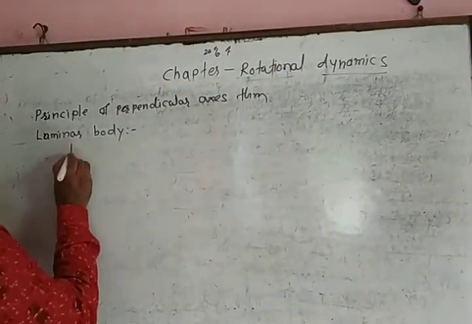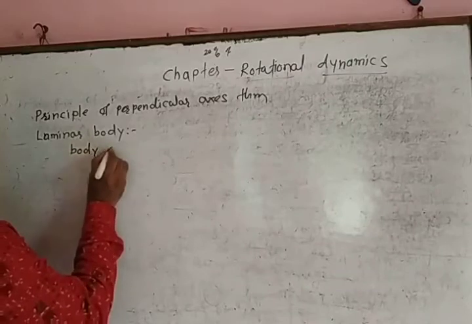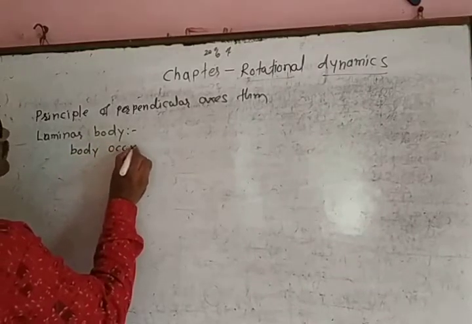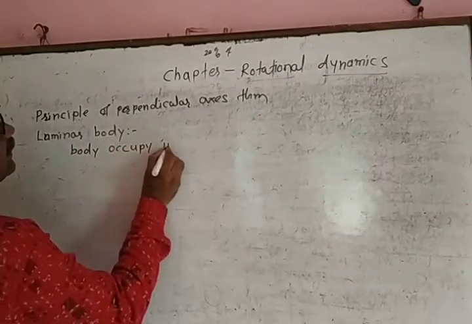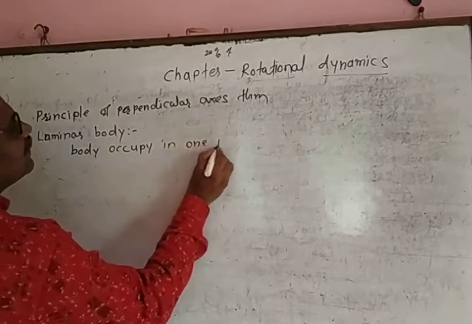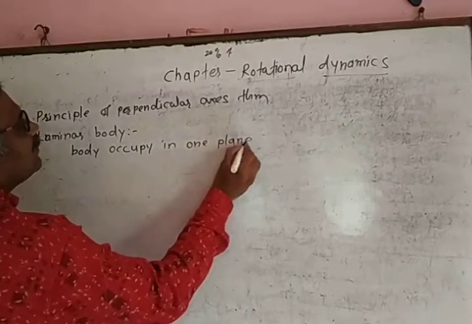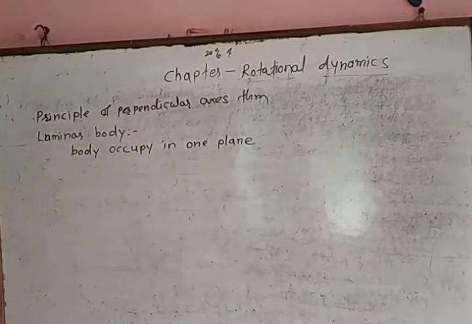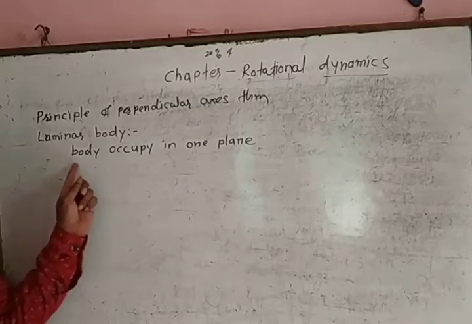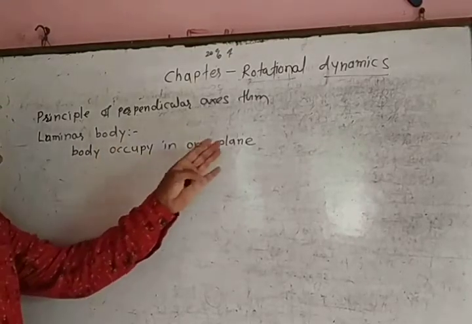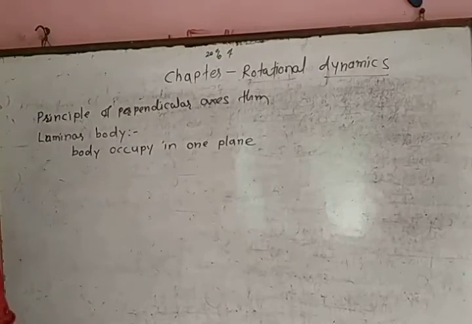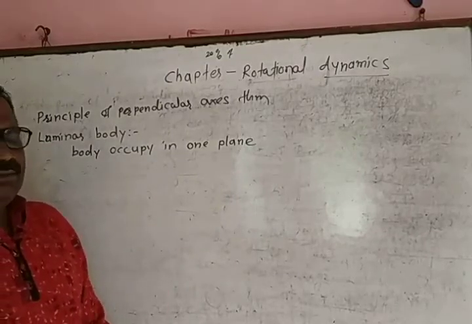Body which can occupy one plane, it is known as laminar body. Body which can entirely lie in a single plane is known as laminar body.